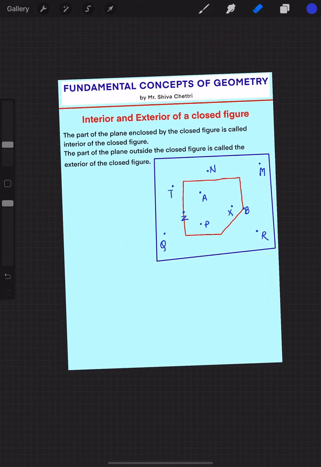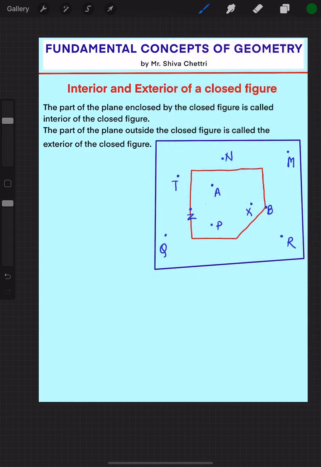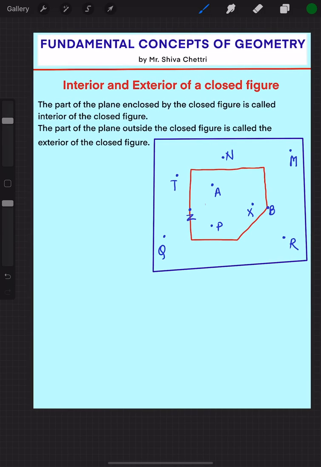The very basic definition of interior and exterior is that the part of the plane enclosed by the closed figure is called the interior of the closed figure.